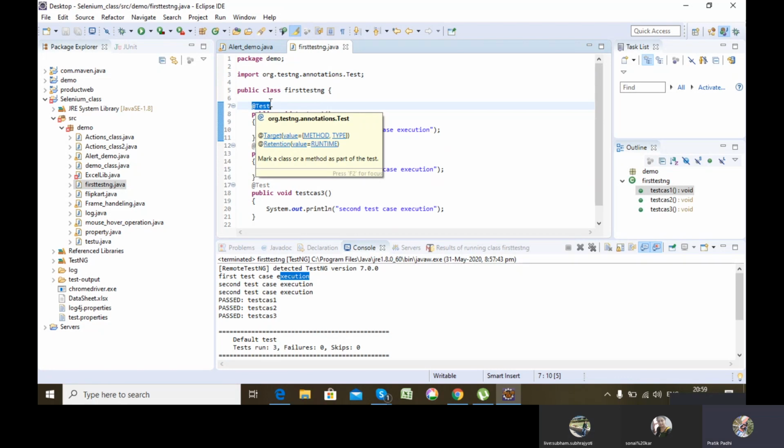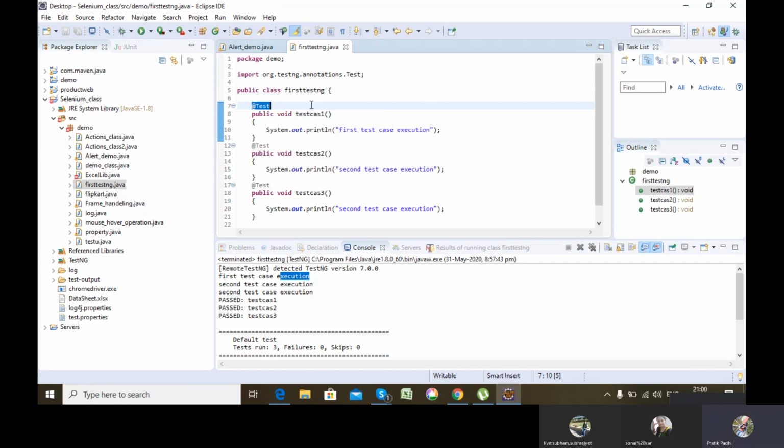Got my point? So you will see testng also has some added features. One is it has a reporting feature. We can do batch execution using testng. We can do parallel execution using testng. We can do grouping in testng. We can do parameterization in testng. So these are the 5 advantages of testng, you can say, the added features it provides from its end. One is reporting, one is batch execution, one is parallel execution, one is grouping of test cases, and the last one is parameterization.